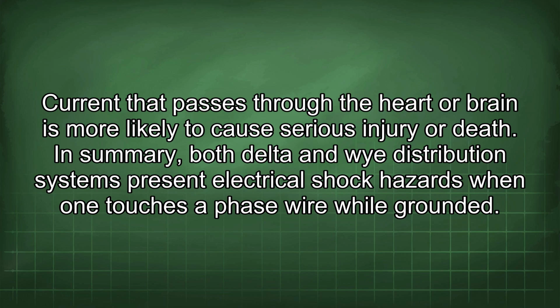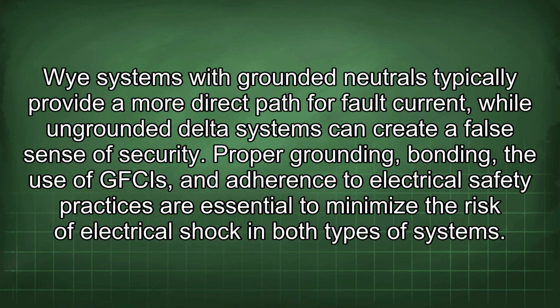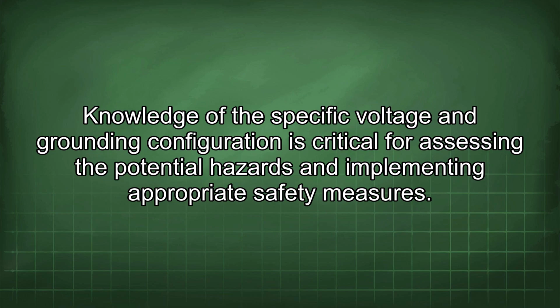In summary, both delta and Y distribution systems present electrical shock hazards when one touches a phase wire while grounded. Y systems with grounded neutrals typically provide a more direct path for fault current, while ungrounded delta systems can create a false sense of security. Proper grounding, bonding, the use of GFCIs, and adherence to electrical safety practices are essential to minimize the risk of electrical shock in both types of systems. Knowledge of the specific voltage and grounding configuration is critical for assessing the potential hazards and implementing appropriate safety measures.